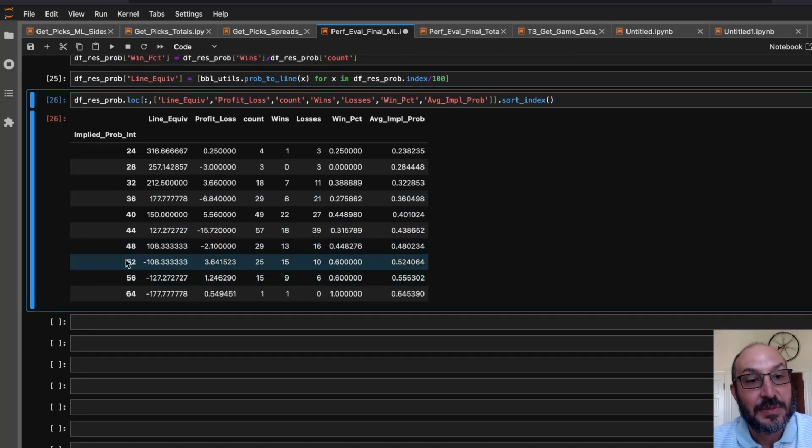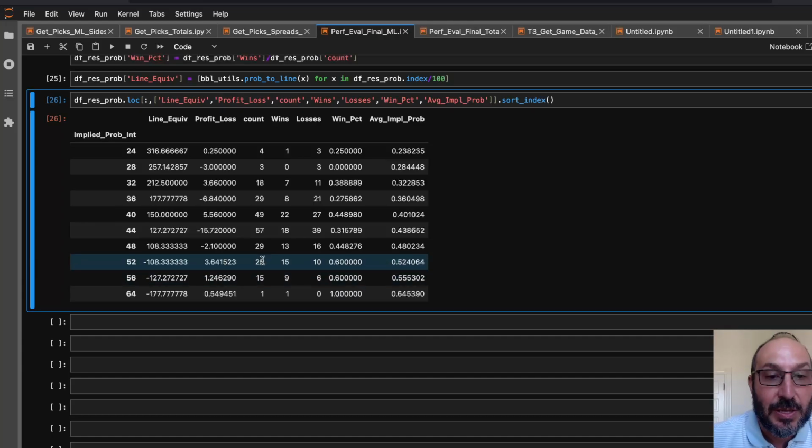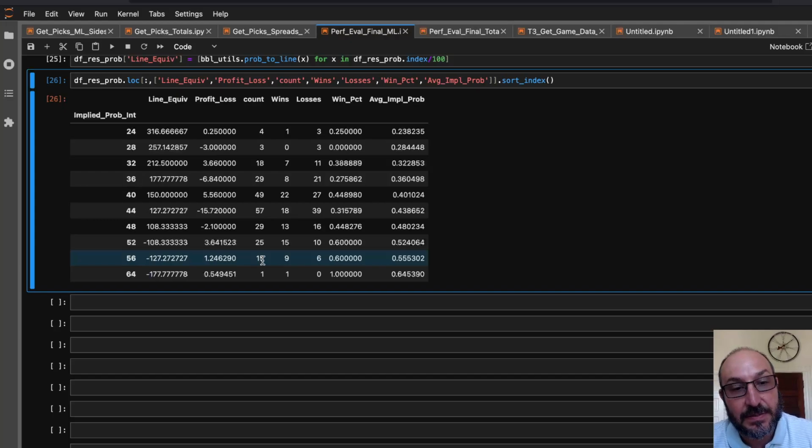So one interesting thing that jumps out is when the model mostly is picking underdogs, when it did pick a favorite, it tended to do pretty well. We bet 41 times as a favorite, mostly in this sort of 52 to 55% range of implied probability. And we won 60% of the time on 40 some odd bets. Not a huge sample, but not a tiny sample. So I thought that was interesting. When the model did pick a favorite, it tended to do pretty well.